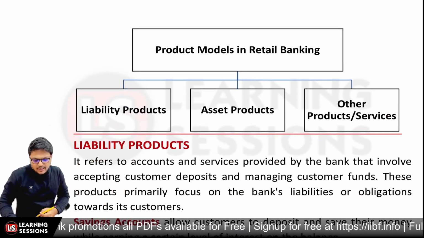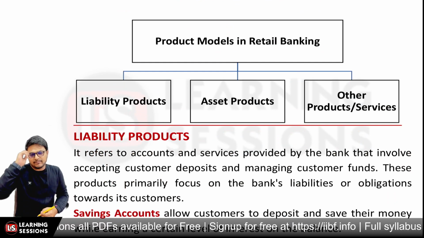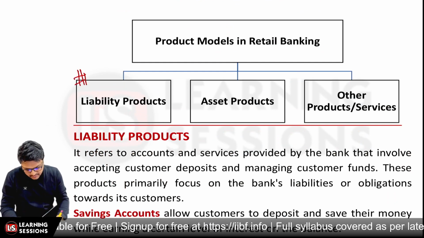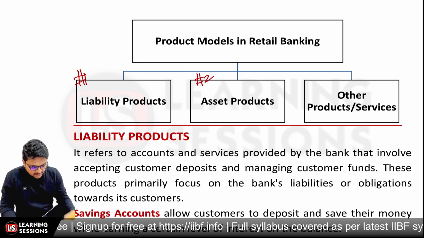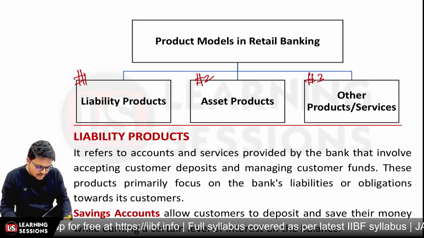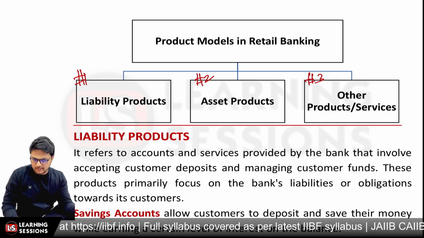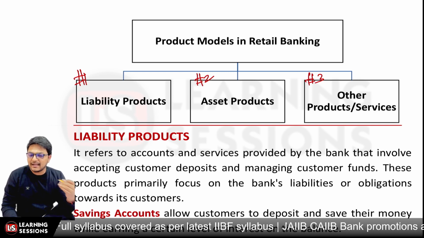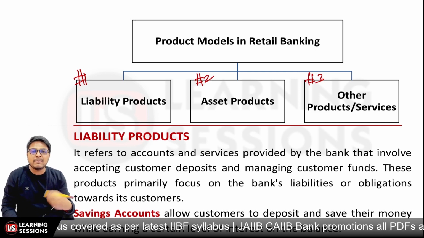Now after that, it's related to the product model in retail banking. We have the liability products, we have the asset products, and we are also providing other products and services that are related to fee based income. When we're talking about liability products, it basically means: what is a liability for a bank?